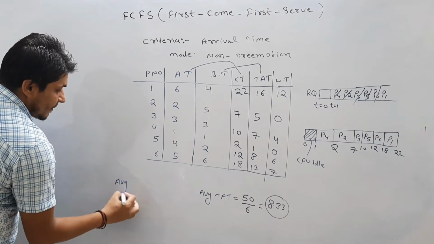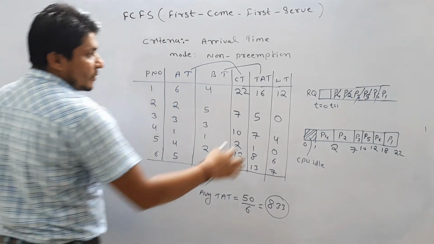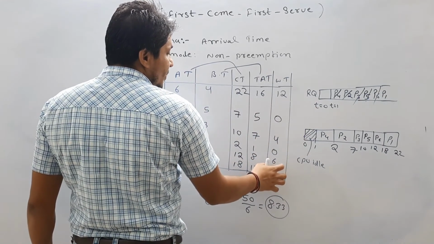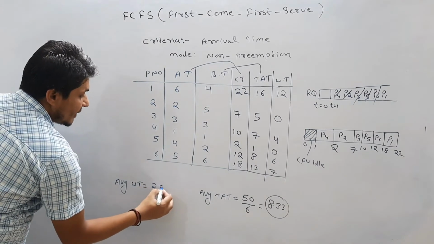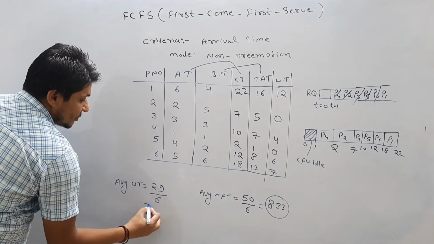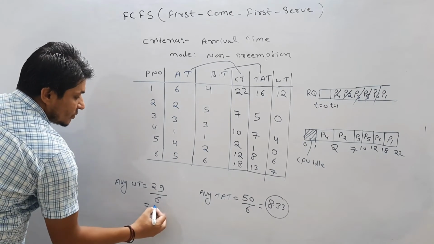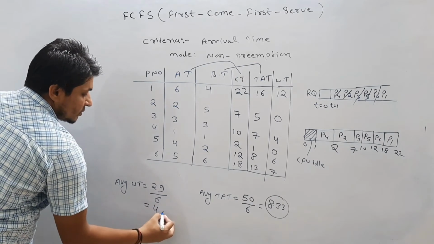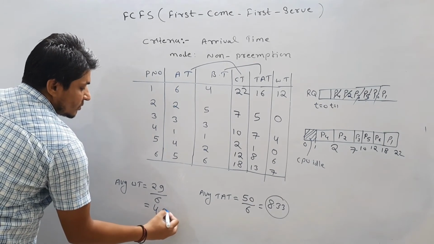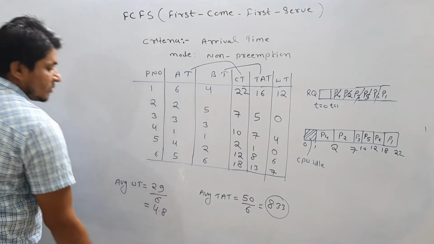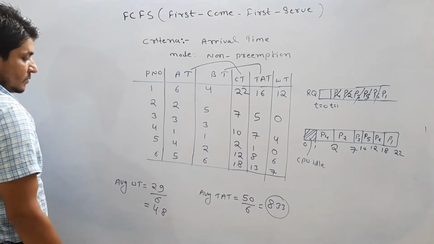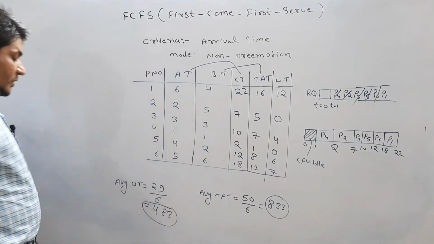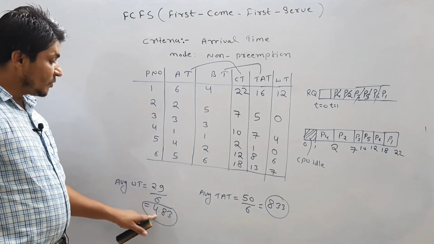So what is the average waiting time? Average waiting time is going to be total. So 12 plus 4 is going to be 16. 16 plus 6 is going to be 22. 22 plus 7 is going to be 29. 29 divided by number of process, which is 6. So you can calculate, it is going to be 4.833. So average waiting time is going to be 4.833.